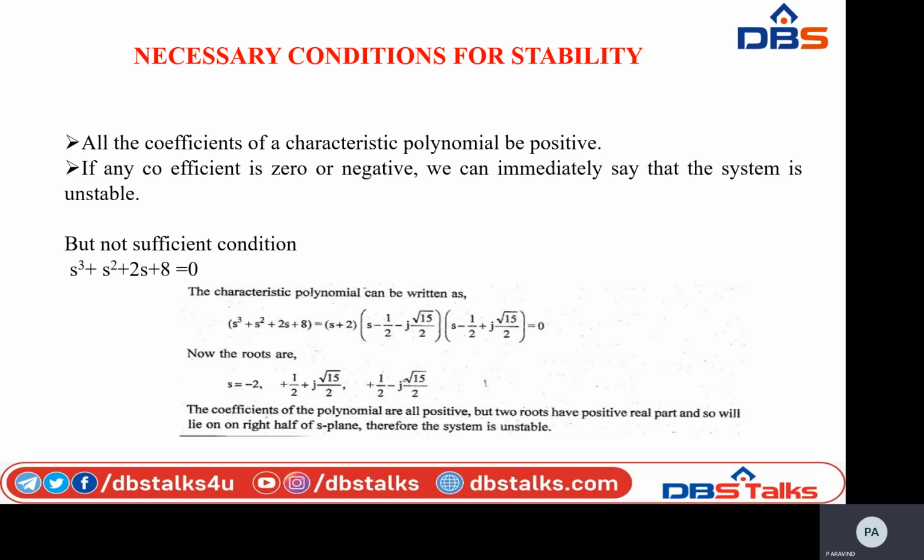See, here s cube plus s square plus 2s plus 8 equal to 0. Here all the coefficients are positive, right? But the system is unstable. That means even though the coefficients are positive, some of the roots may lie on the right half of S-plane, and in some cases on the imaginary axis also.